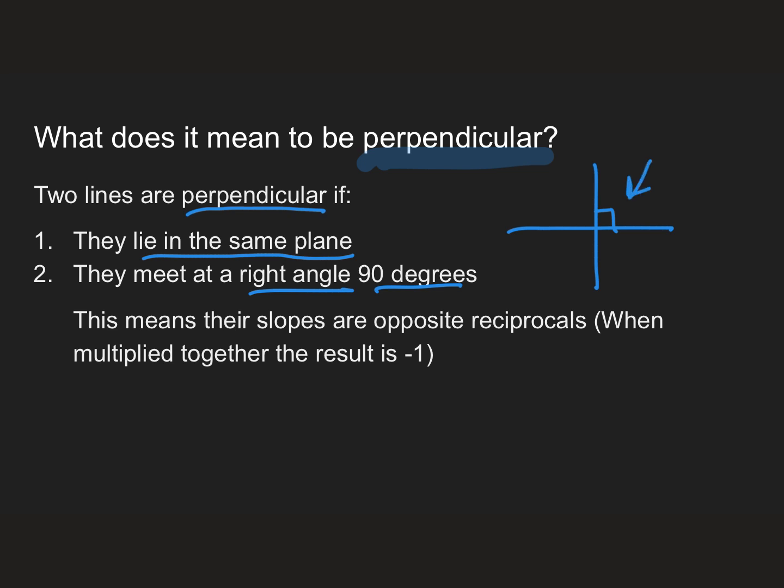This means that their slopes, if they're in a coordinate plane, are opposite reciprocals. That means if they're multiplied together, the result is -1. So it might be something like 3 over 4 is the slope of one line, and -4 over 3 is the slope of the other line. And then they would be perpendicular.